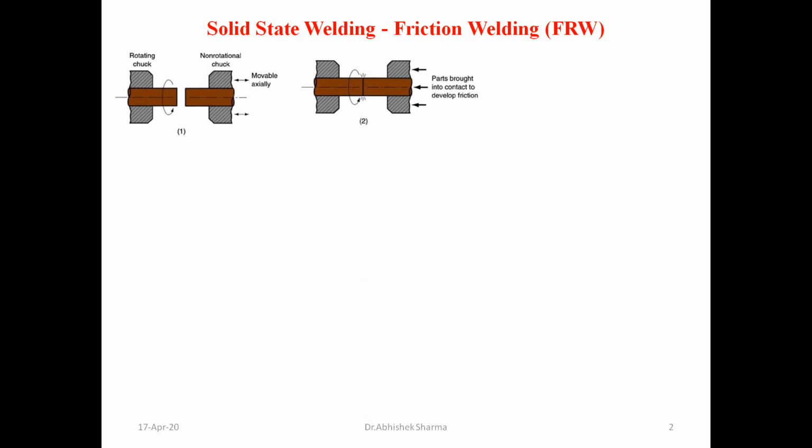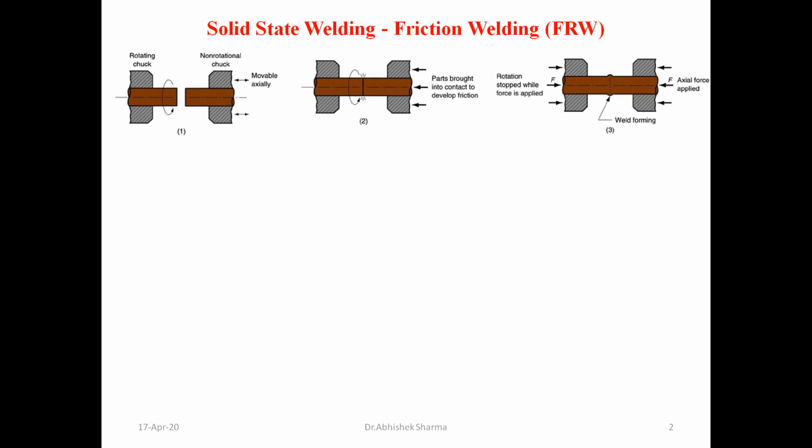Now you can understand the basic principle. We have two metal pieces, and we want to join these two metals face to face. As indicated here, we have one stationary chuck and one rotating chuck. That is the first step. In the second step, whenever there is a relative motion between these two workpieces, heat is liberated on the face due to the friction.